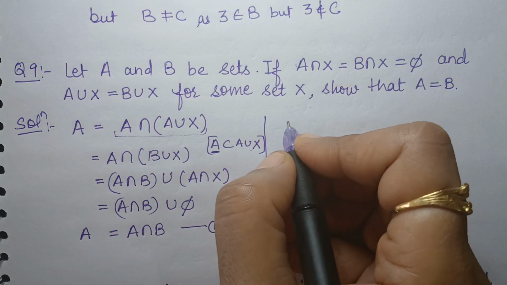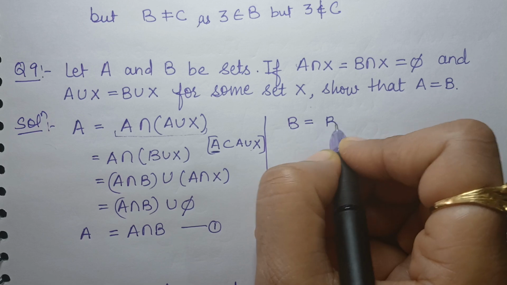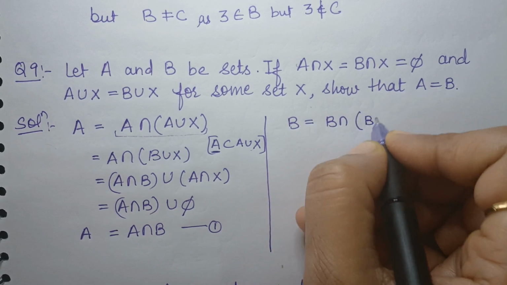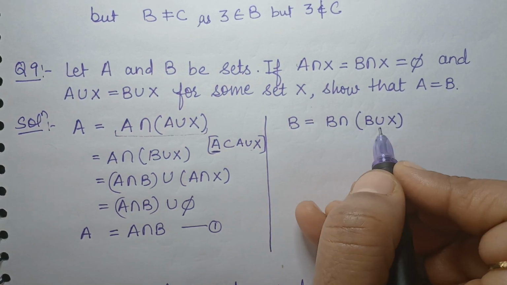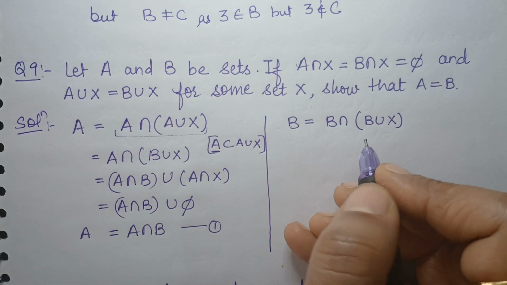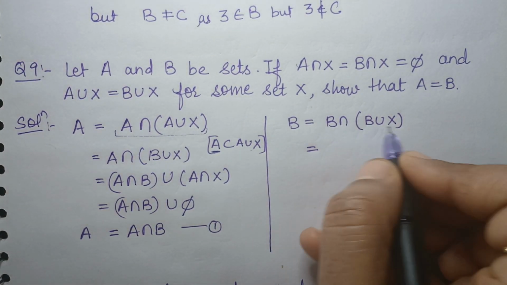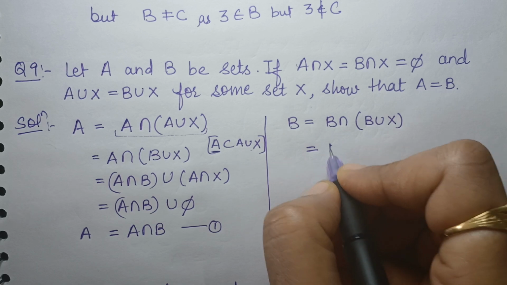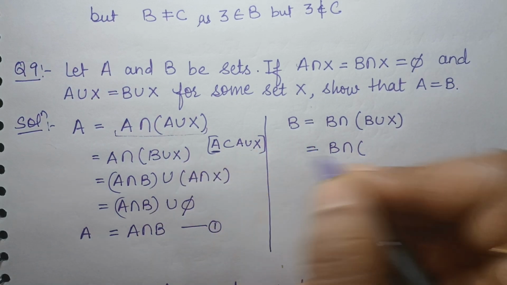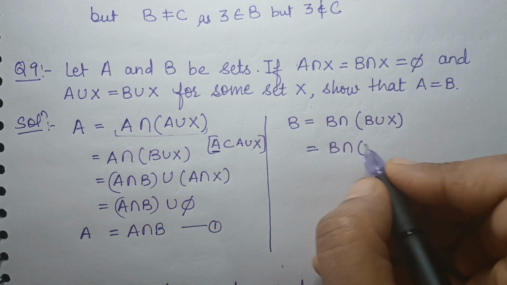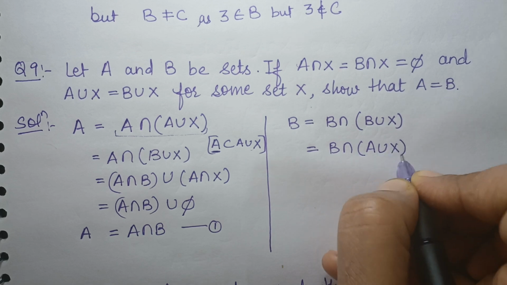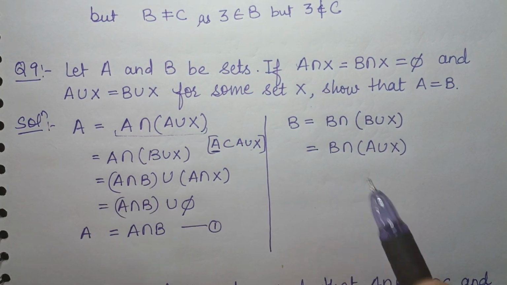Now I will do the same thing with B. B can be written as B intersection (B union X), because B is a subset of B union X and the intersection will be the smaller one, so the answer will be B. On the same lines, B union X will be equal to A union X, because it is given in the question.